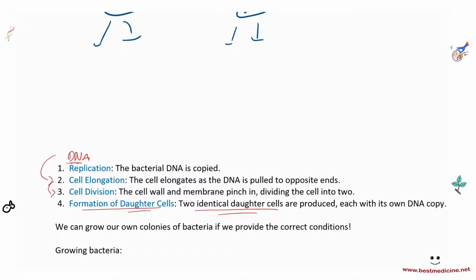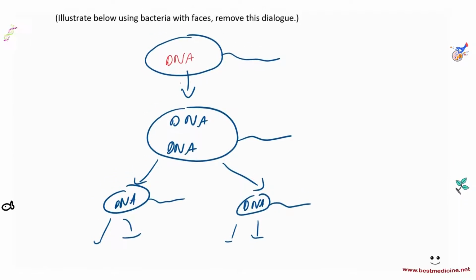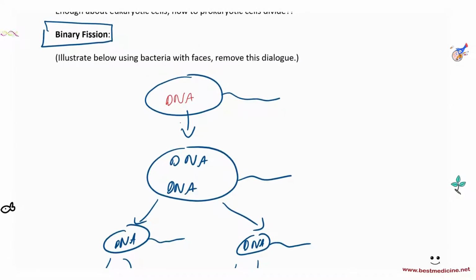In AQA, they don't really test you all that much on the steps of binary fission. However, they expect you to know that it is identical cell division, DNA replication occurs in this, and it is called binary fission, okay? Especially, it is called binary fission. You understand this?